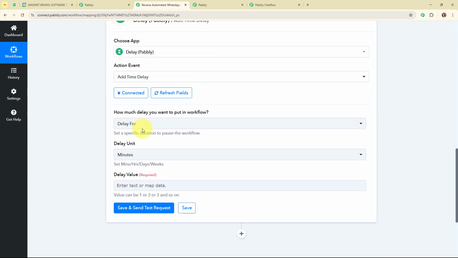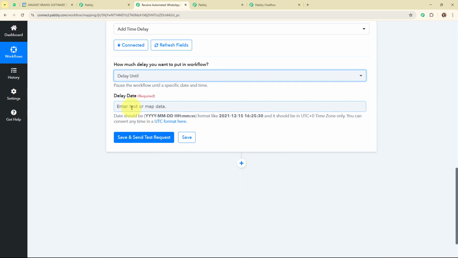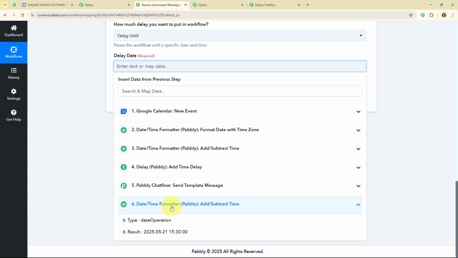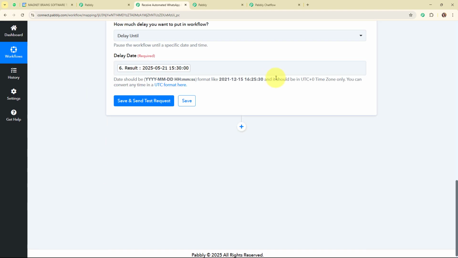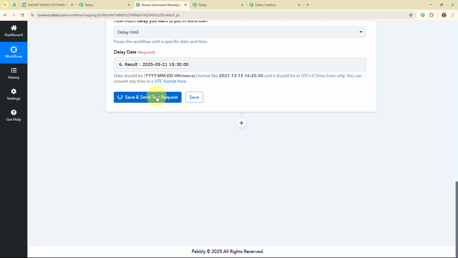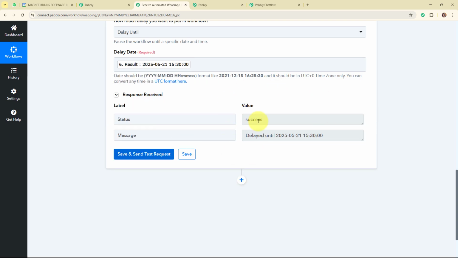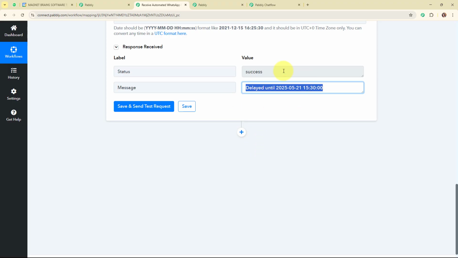And this time I'm going to delay it until this particular delay date that we have just generated, that is 30 minutes minus the actual start time. And now after selecting the date, I'm going to click on Save and Send Test Request, and here you can see we have received a successful response, where we have received the message as delayed until this particular date and time.